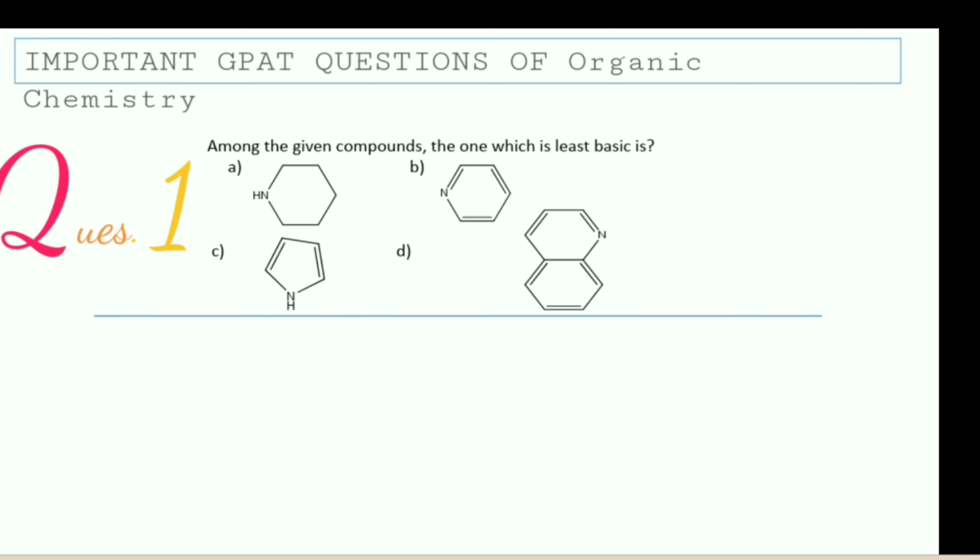So guys, question number 1 is: among the given compounds, the one which is least basic is. You have the four options and you have to find the correct one which is least basic. So you have your time.